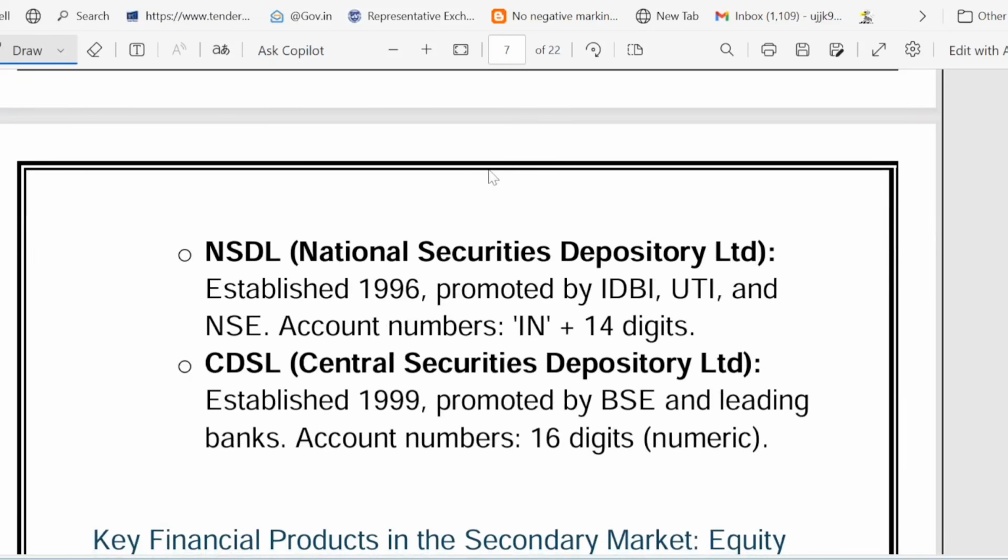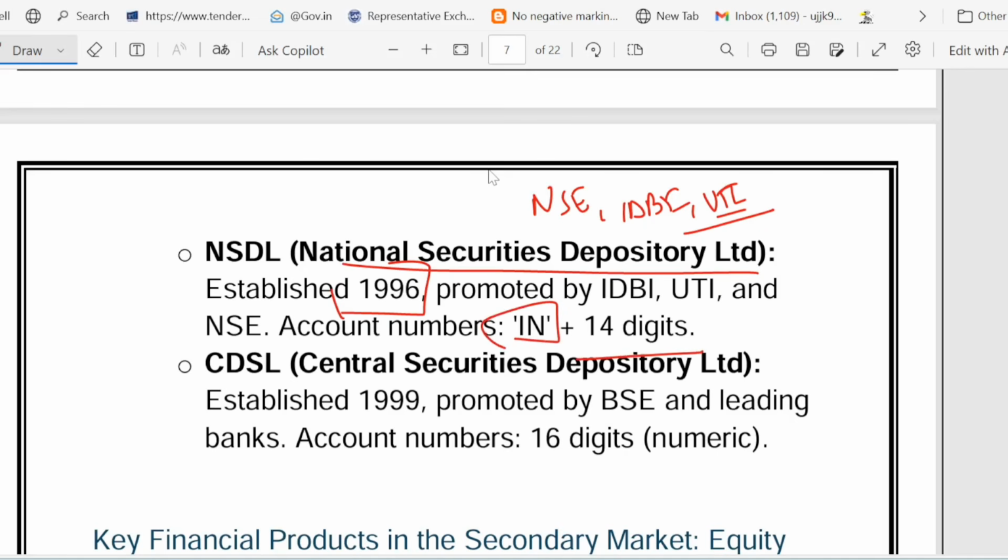NSDL was established in the year 1996. Full form is National Securities Depository Limited. And who are the promoters of NSDL? NSE, National Stock Exchange, IDBI, UTI. They are the promoters of NSDL. And the account number always starts with IN plus 14 digits.